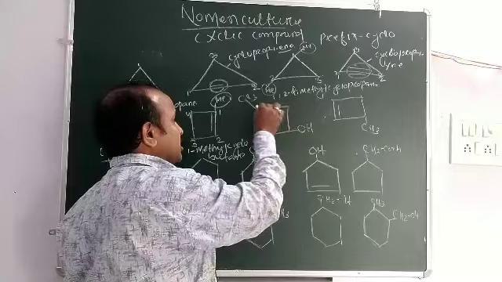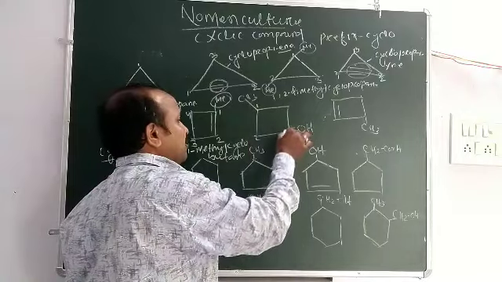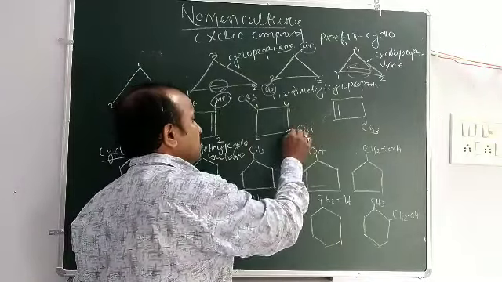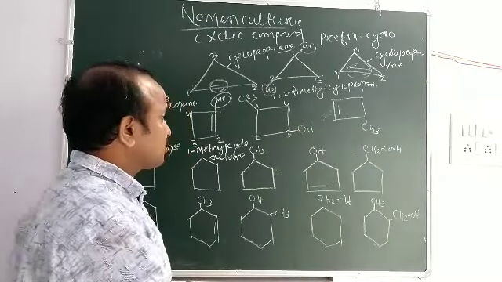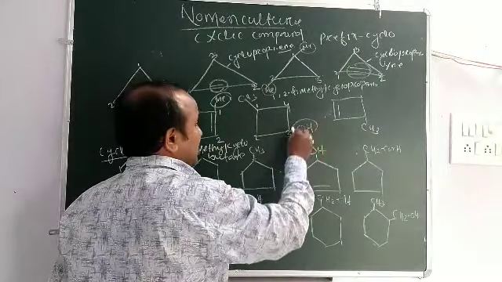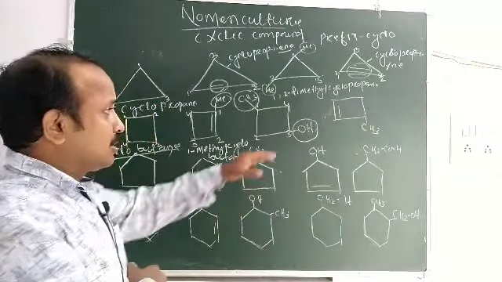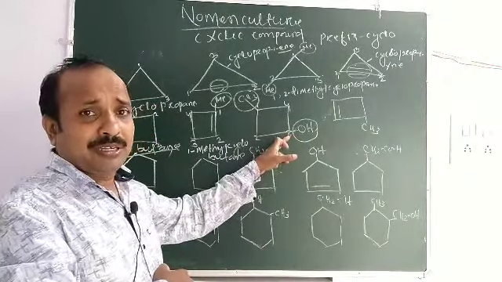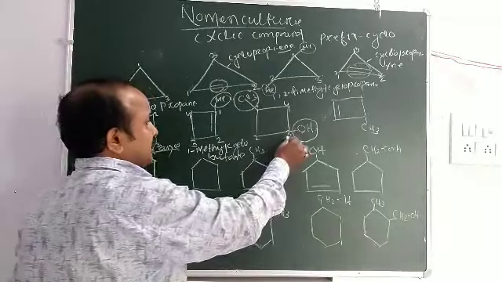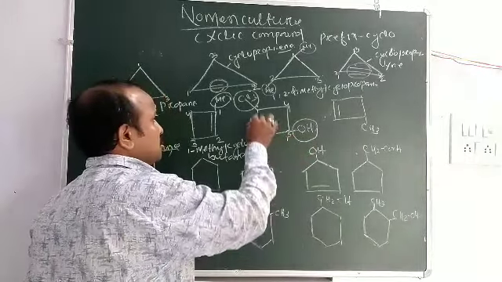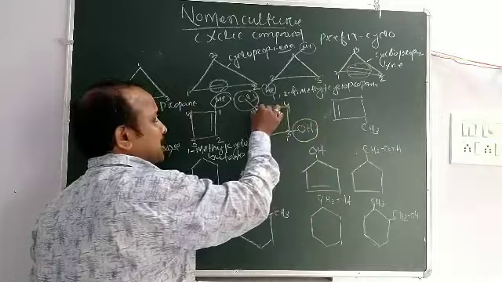Then look at this compound. Here is also a cyclic compound, 1, 2, 3, 4. But here is a functional group and here is a substituent group. Which has more priority? The functional group has more priority. So we count from this side, either 1, 2, 3 or 1, 2, 3.